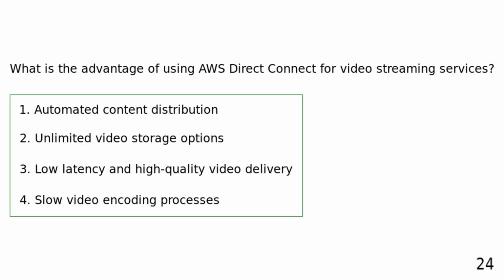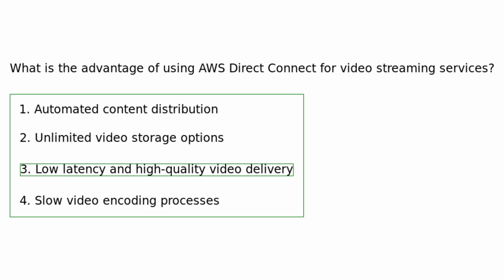What is the advantage of using AWS Direct Connect for video streaming services? Automated content distribution. Unlimited video storage options. Low latency and high-quality video delivery. Slow video encoding processes. AWS Direct Connect offers low latency and high-quality video delivery for video streaming services by providing dedicated connections that ensure fast and reliable data transfer, delivering high-quality video content to users with minimal latency and buffering.